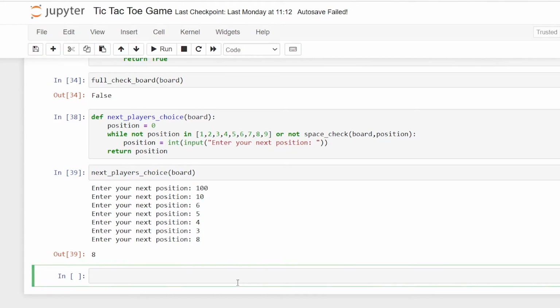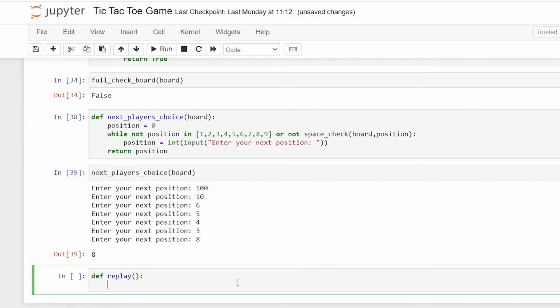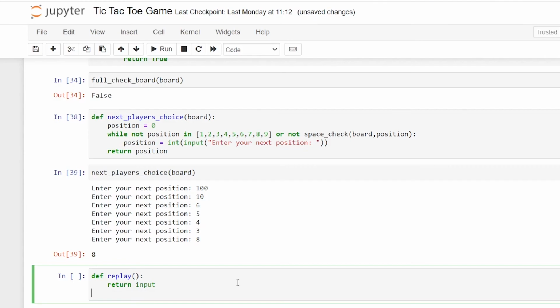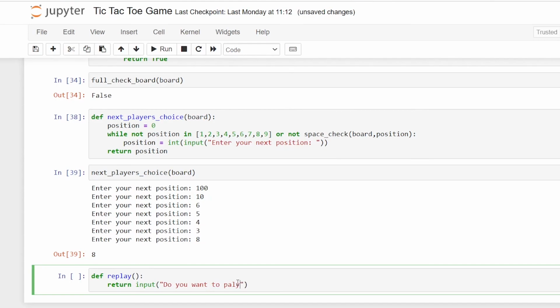So next we are going to define a replay function, to check whether the user wants to play the game again or not. Then we're going to return input saying, do you want to play again?